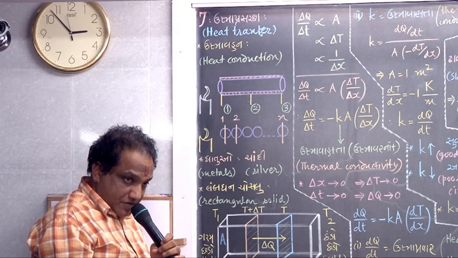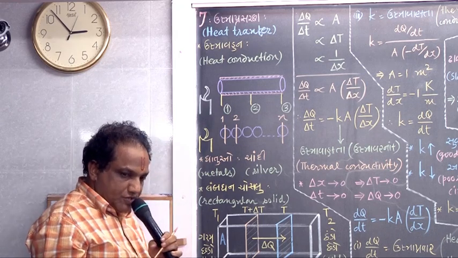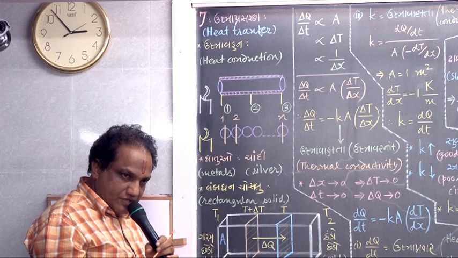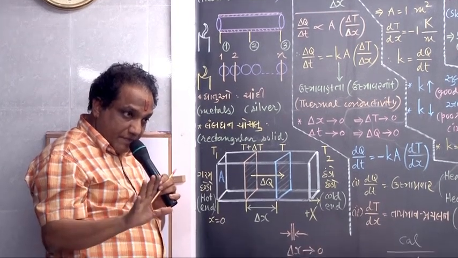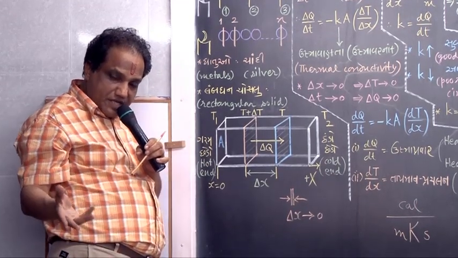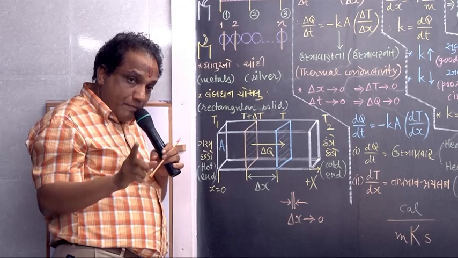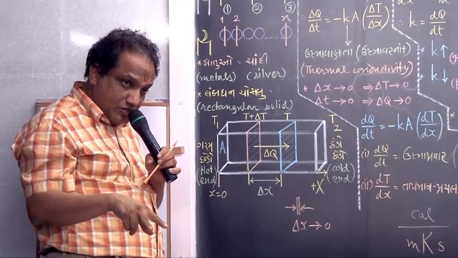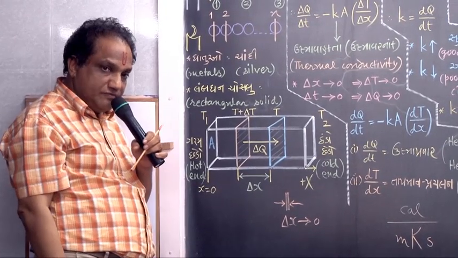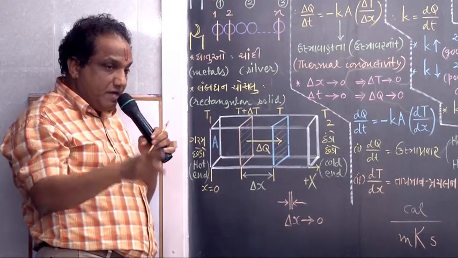Which particles take part in the process of heat conduction? Molecules, atoms, ions, free electrons. They take part in the process of heat conduction. As in every substance there are molecules, atoms, ions, in metal also there are molecules, atoms, ions. But in addition to these constituent particles, metals have plenty of free electrons, because the number of heat carriers is maximum in metal.